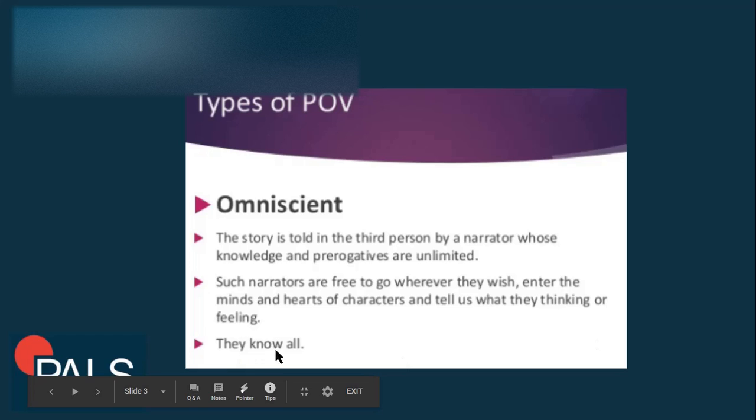The story is told in the third person by a narrator whose knowledge and prerogatives are unlimited. So such narrators are free to go wherever they wish. They enter minds and hearts of characters and they tell us what they are thinking or feeling.